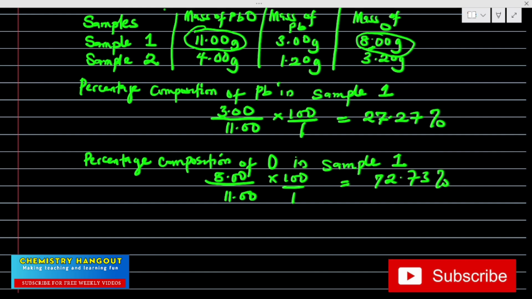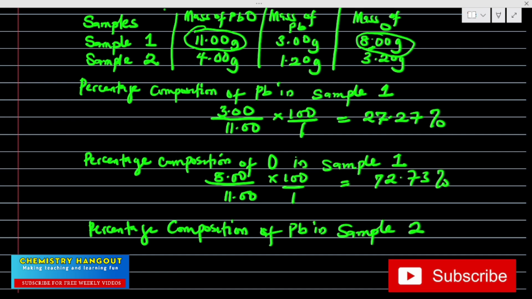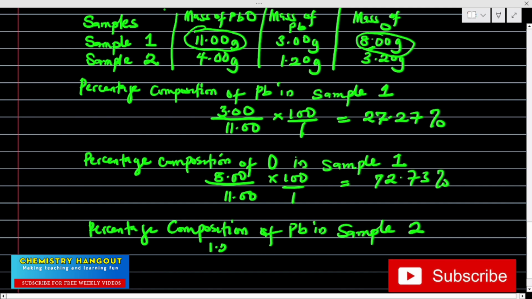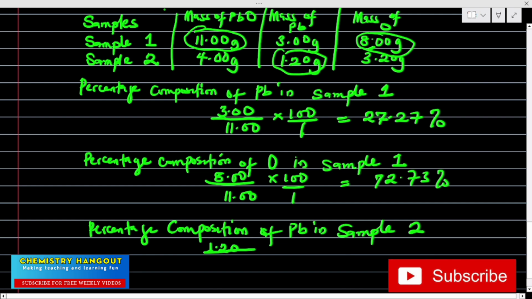Okay, let's move to the second sample now. Let's do the same thing for the second sample. Percentage composition of lead in sample 2. So in sample 2, what's the mass of lead? That's 1.20 over the total mass.